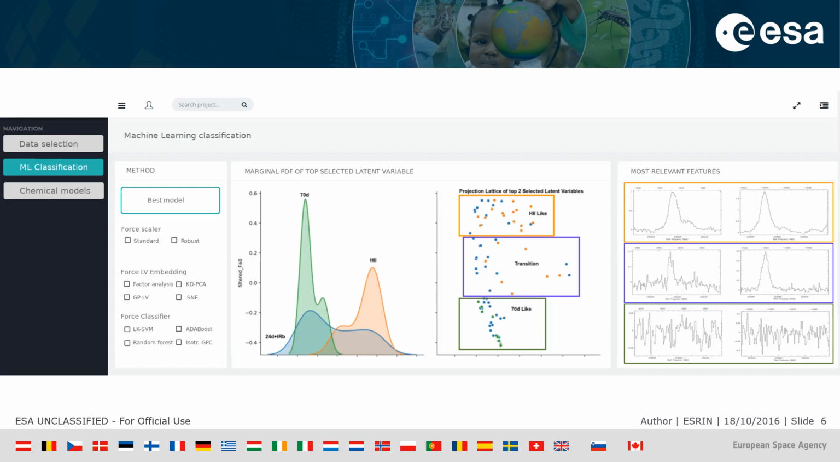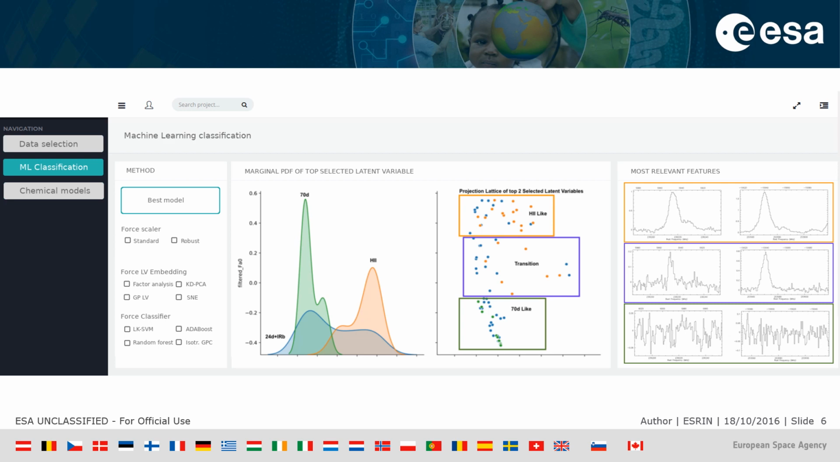Then, after exploring the dataset, it is possible to switch to the Machine Learning Classification tab. Before, we were in the Data Selection tab. This tab allows us to choose the model we want to perform classification of spectral readings with. By default, we get the best model chosen by the pipeline, but we are free to choose whatever technique we want, forcing the stages of the pipeline.